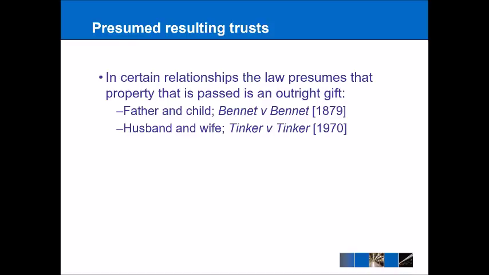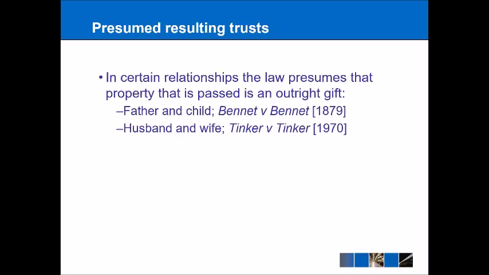And these are examples of resulting trusts where instead of the trust failing, we instead have a presumption that the property will pass as a gift from one person to another. And the case law bases this on certain specific relationships. In particular, we have father and child, which comes from Bennett and Bennett. Although interestingly, the law is rather sexist in the sense that it doesn't allow a mother and child relationship to have that presumption either. And we also have the example of a husband and wife in Tinker and Tinker from 1970.